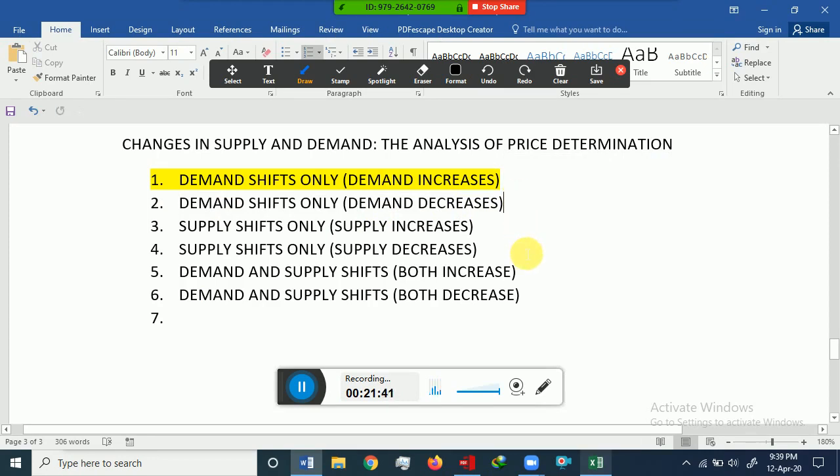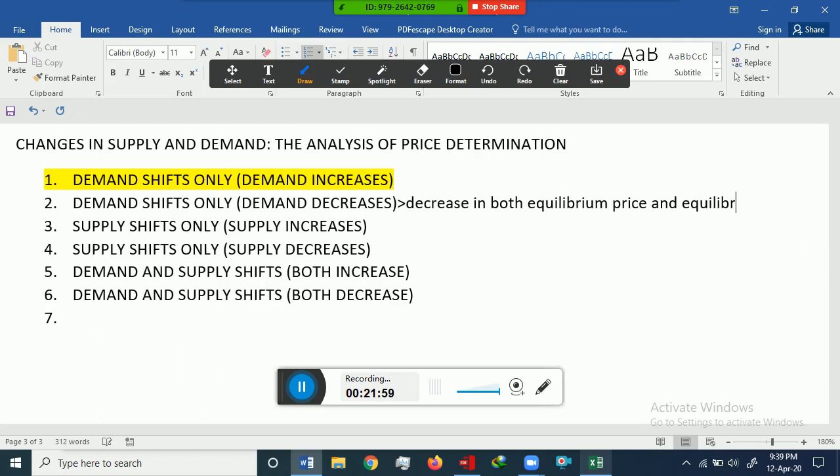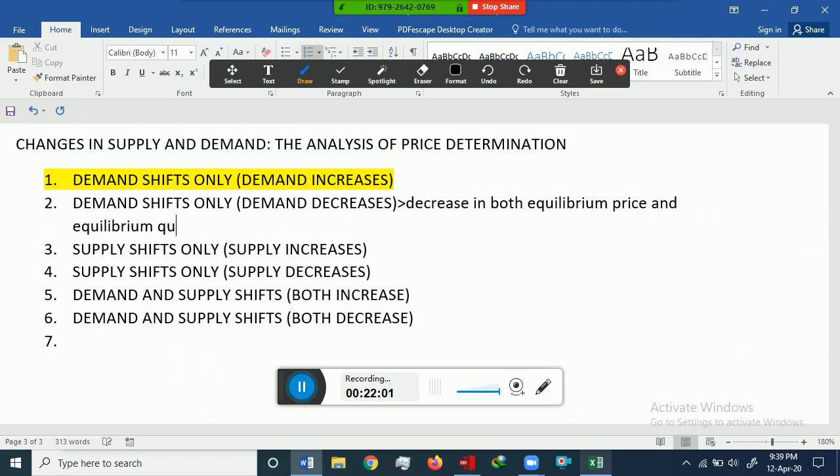So we can write the result here. What is the result? The result is a decrease in both equilibrium price and equilibrium quantity.